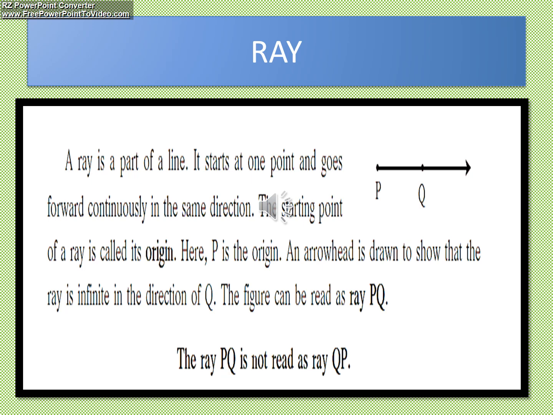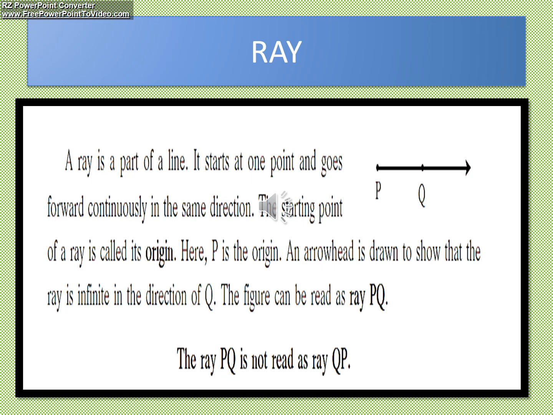What was the next point we have studied? What was the next geometrical concept? It was a ray. Now a ray is also a part of a line. It starts from a point and goes indefinitely, continuously in the same direction. A ray has one endpoint and an arrow on the other side. This shows that it can be extended only in one direction.